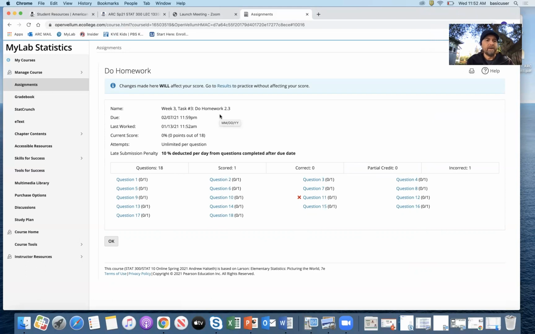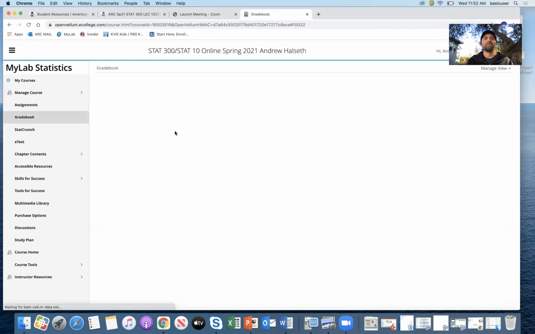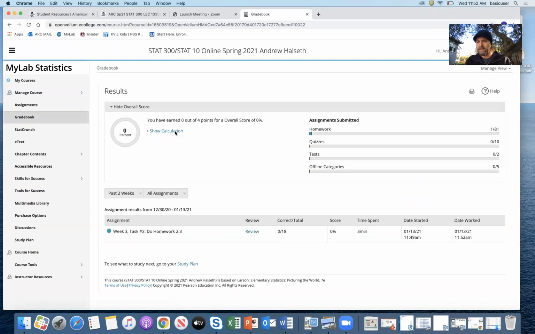Okay, otherwise, if we go down the line here, some other things, you have your gradebook. Anytime you want to know your grade for this class, go here, MyLab gradebook, not Canvas. MyLab is the official grade. They might be a little different, so go to this one. It's whatever percentage is in here, and you can click show calculation for a categorical breakdown. StatCrunch we'll get to later. eText, there's your textbook. So you don't need the physical textbook. You have it here in your MyLab.